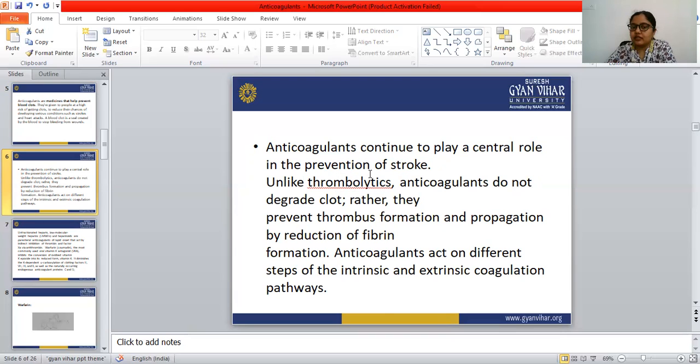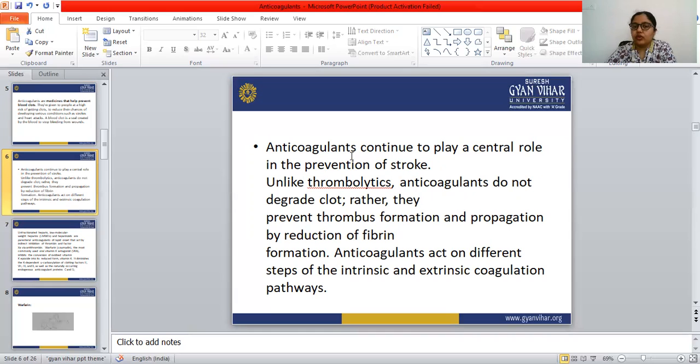But anticoagulant drugs do not degrade the clot; they prevent thrombus formation, meaning clot formation, and propagation, through the reduction of fibrin formation also.